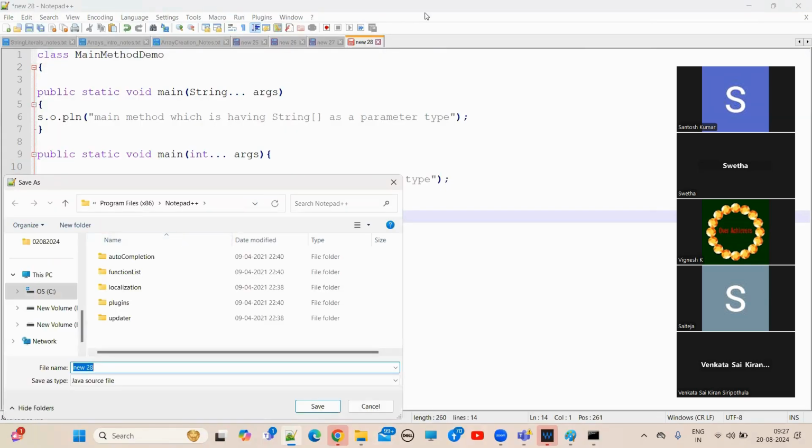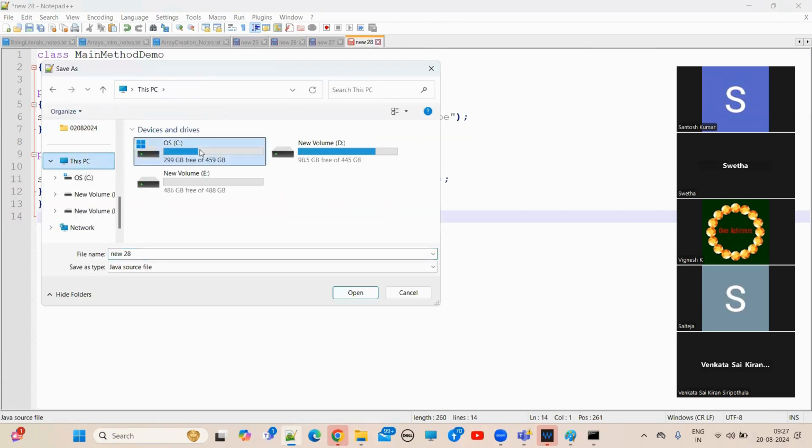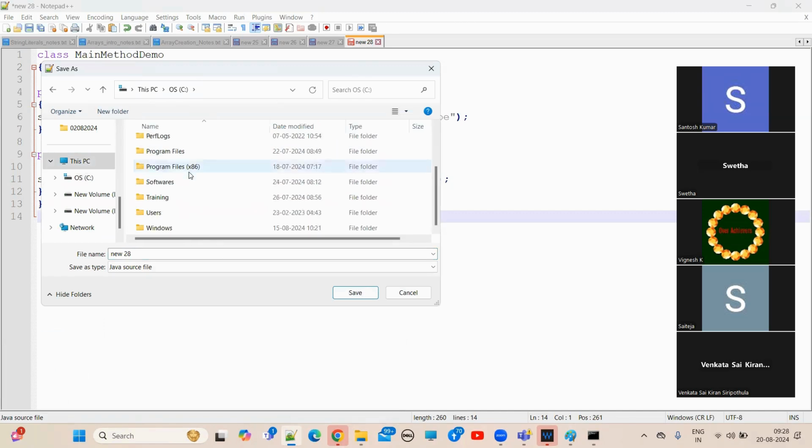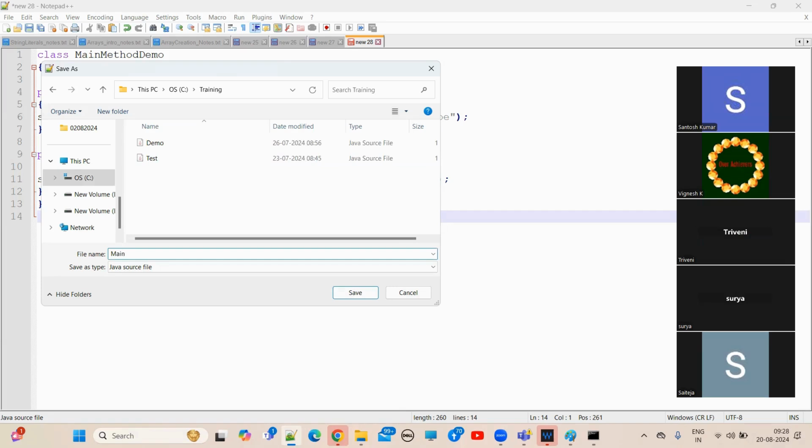Come on, guys. Manual approach. First of all, what do I need to do for the manual approach? I need to save this file. What is the file name? Let me keep it as a Java source file only. The file name is MainMethodDemo.